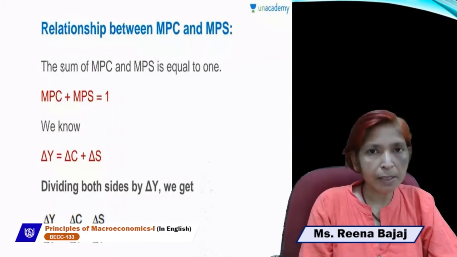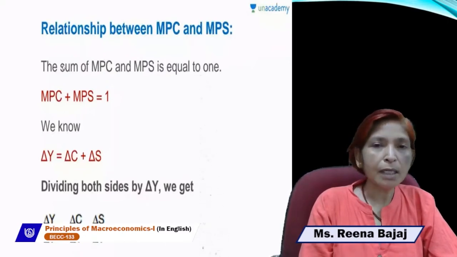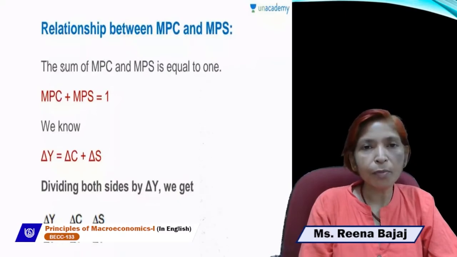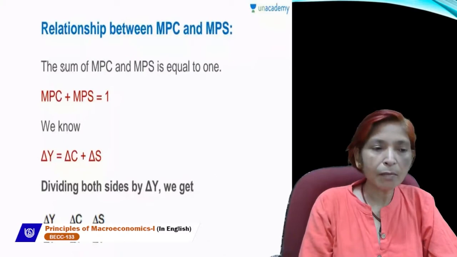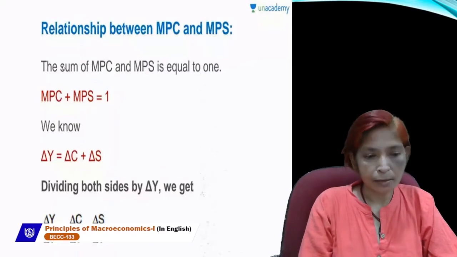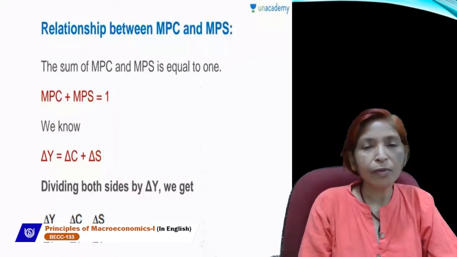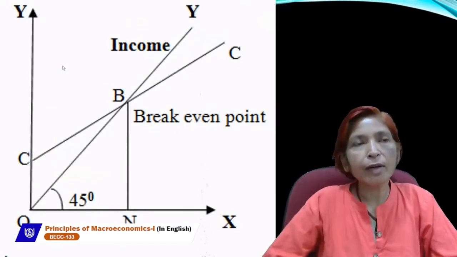We can write APC in place of C upon Y, and in place of S upon Y, we can write APS. So the sum of APC and APS is always equal to 1, and the sum of MPC and MPS always remains equal to 1. In this way, we can prove that. Next is, what is the break-even point?